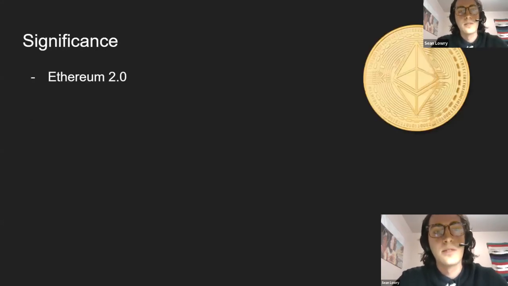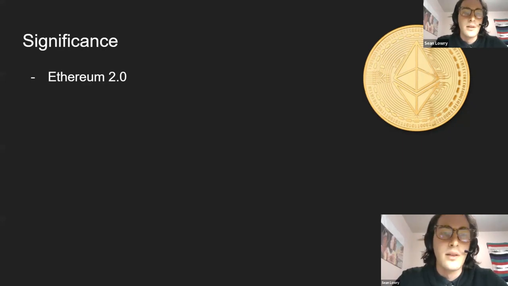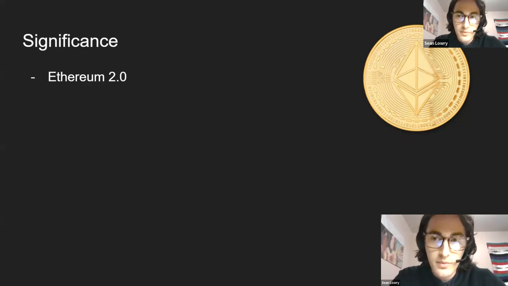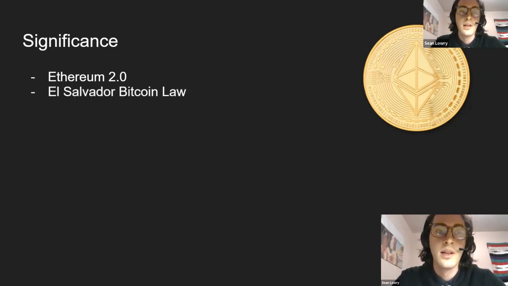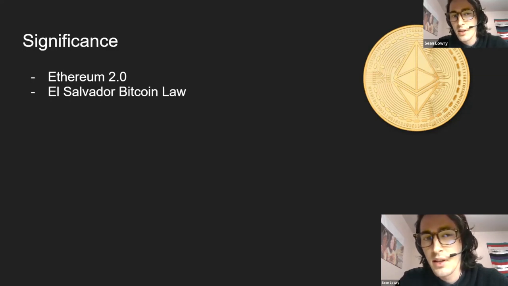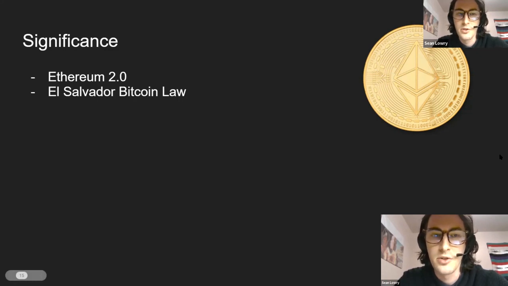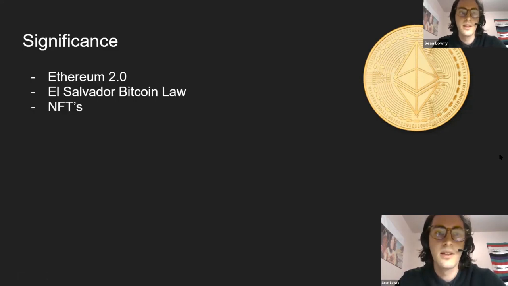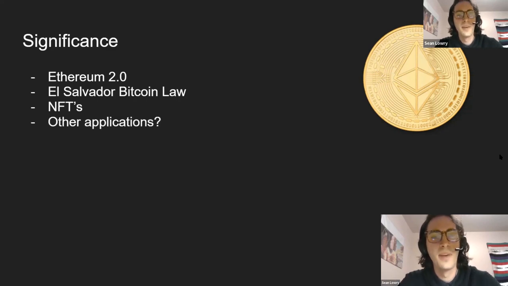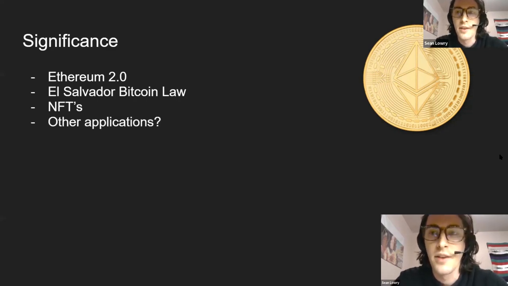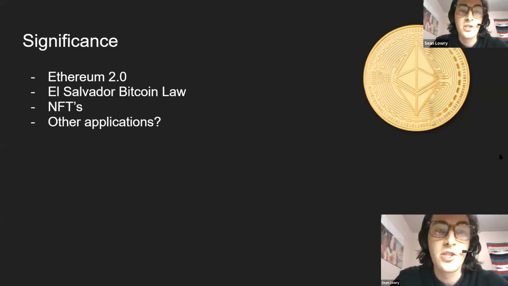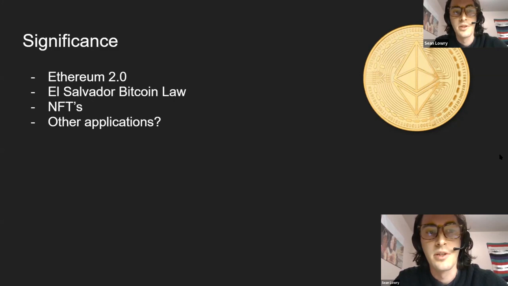So significance, what's the takeaway from all this? Well, Ethereum is moving to proof of stake. That's kind of a big deal in the community. El Salvador just released a Bitcoin law where they have moved over to Bitcoin as the official currency. And I think it caused Bitcoin to crash by 11% or something. NFTs, I'm not even going to talk about them. I think they're kind of dumb. But what I'm trying to say is there are other applications of blockchain besides cryptocurrency.